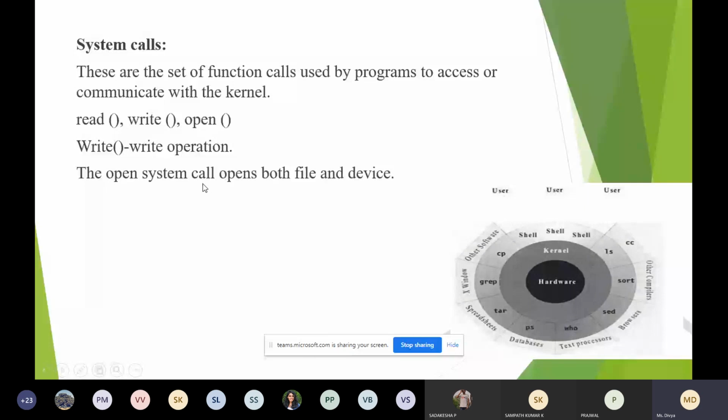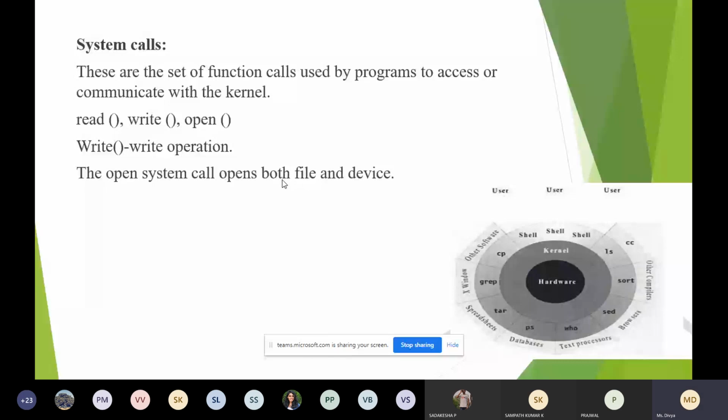Similarly, if the user wants to open a device or file, then the open system call will be called. You can give these two examples. We are not studying much about system calls. System calls are nothing but the functions used by the user program to communicate with the kernel.